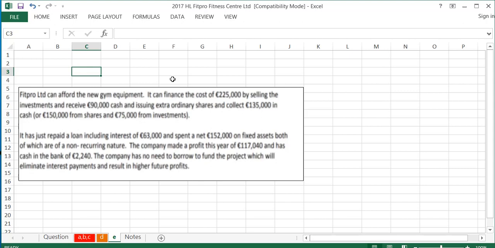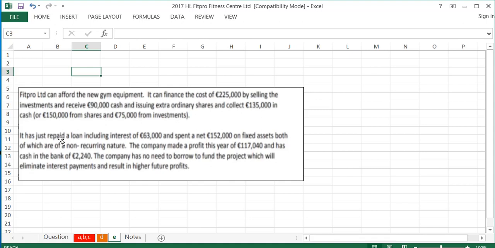It can finance the cost of the 225,000 they need by selling the investments and receiving 90,000, and issuing ordinary shares and collecting 135,000. So if they needed the extra 135 to get them to the 225, they could sell more shares. Because at the top of the question, the authorised share capital is 500,000. They've only issued 350,000, so there's another 150,000 they could issue. And they're saying here they could issue all of those shares and then just sell 75,000 of the investments instead of the 90. Either of those ways will get them to 225,000.